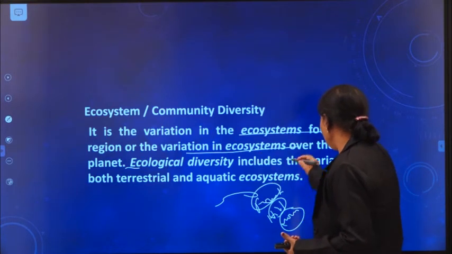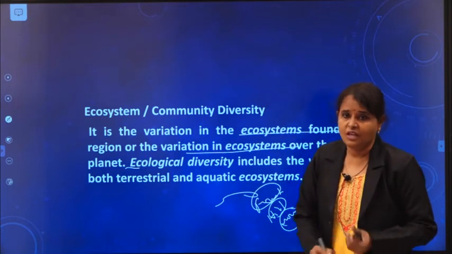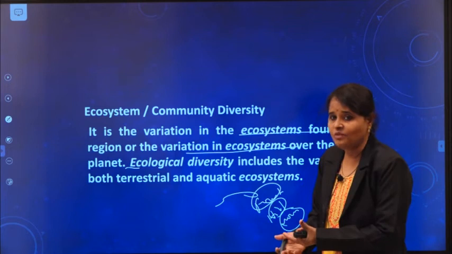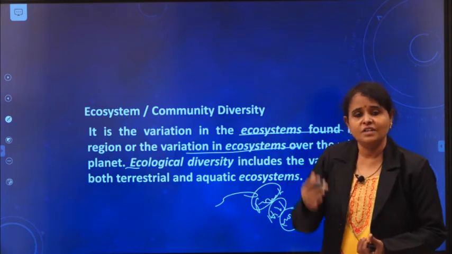Ecological diversity includes the variation in both the terrestrial and aquatic ecosystems. Ecosystems on land, I gave the example forest. Ecosystems in water, I gave the example ocean. We see the variations.